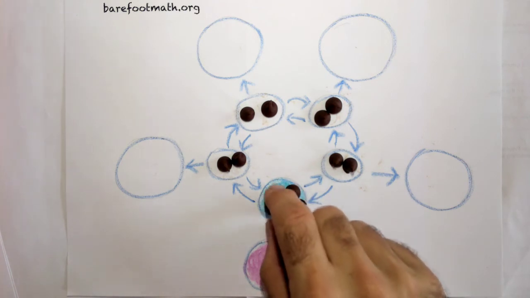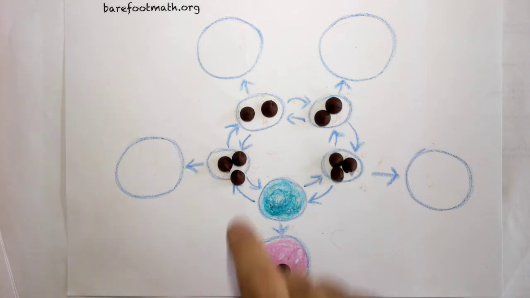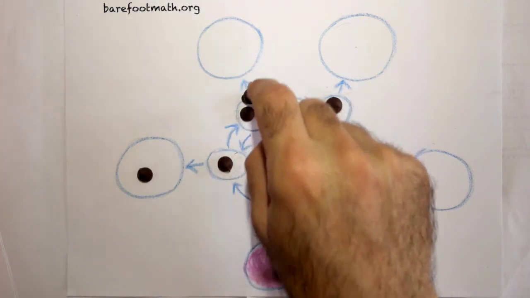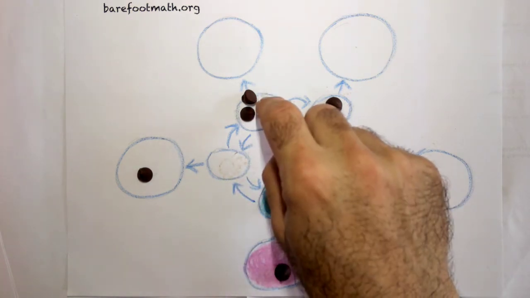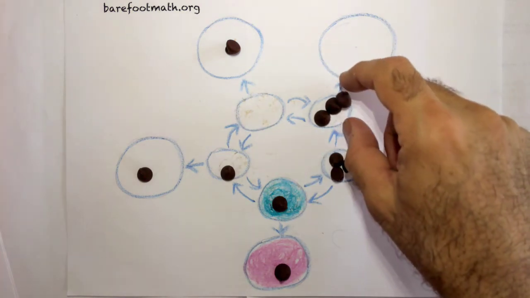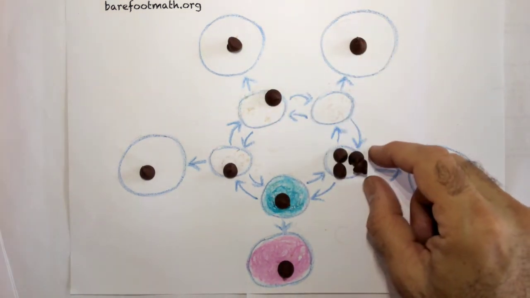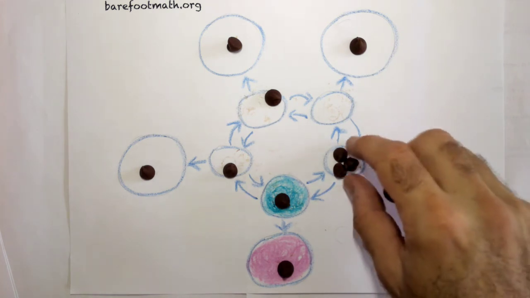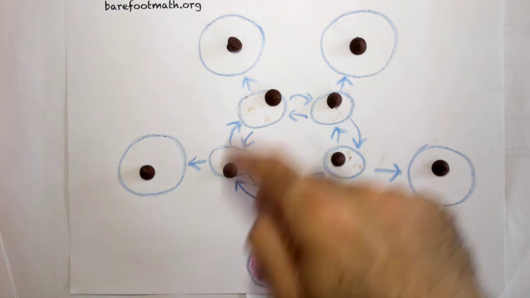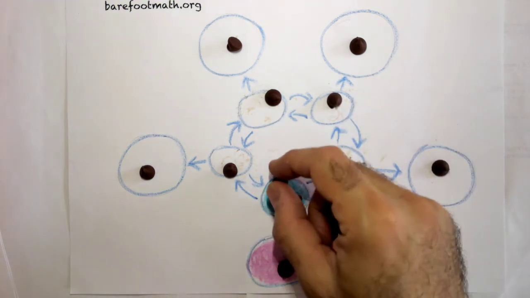Now there are 3 chips there, so we send 1 to each of the neighbors, and 1 goes out. But now there's 3 chips over there, so send 1 of them out, and 1 of them to each of the neighbors. And there's 3 chips over there, so send 1 of them out, and 1 to each of the neighbors. And there's 3 chips there, so send 1 of them out and 1 to each of the neighbors. And now there's 4 chips there, so send 1 of them out and 1 to each of the neighbors. And now no more firing can happen because none of the 5 inner spots have 3 or more chips on them. So what do? Add another chip on the green spot.